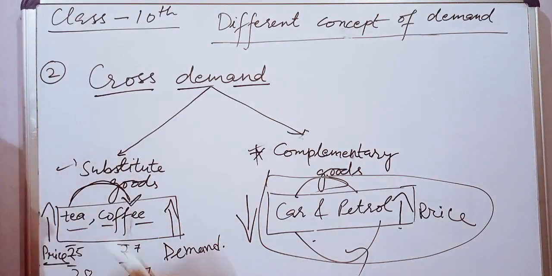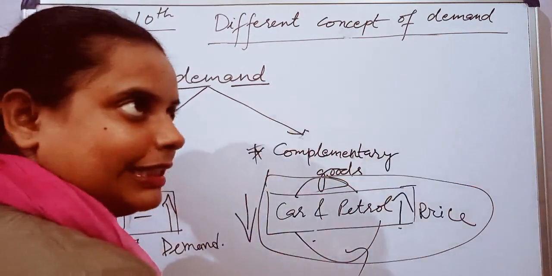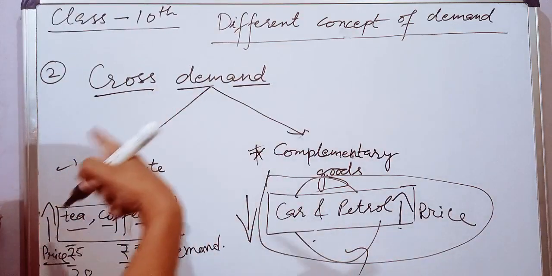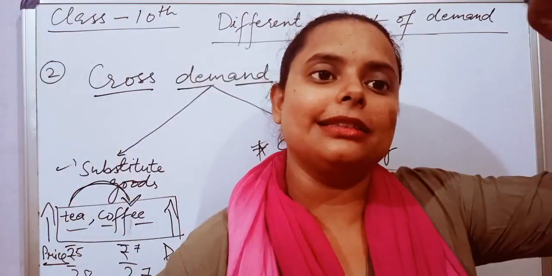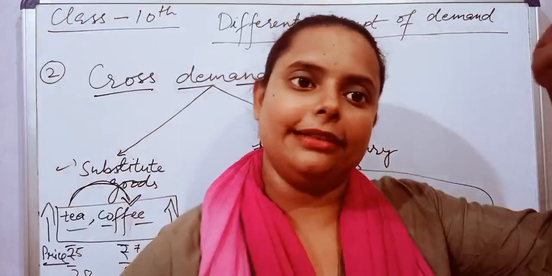Substitute goods: if one price increases, the demand for the other also increases; if one's price decreases, the demand for the other also decreases. In case of complementary goods, if one price increases, the other's demand will decrease, and it will go like this.